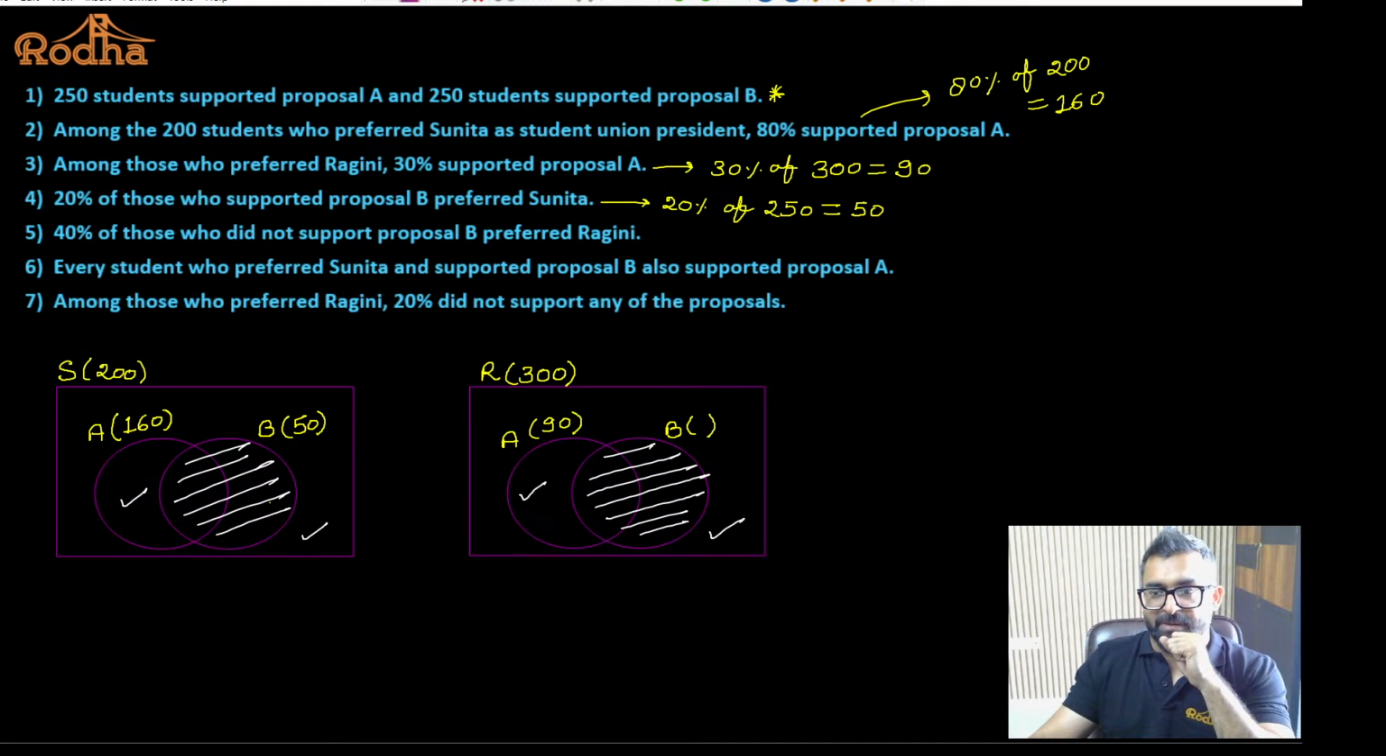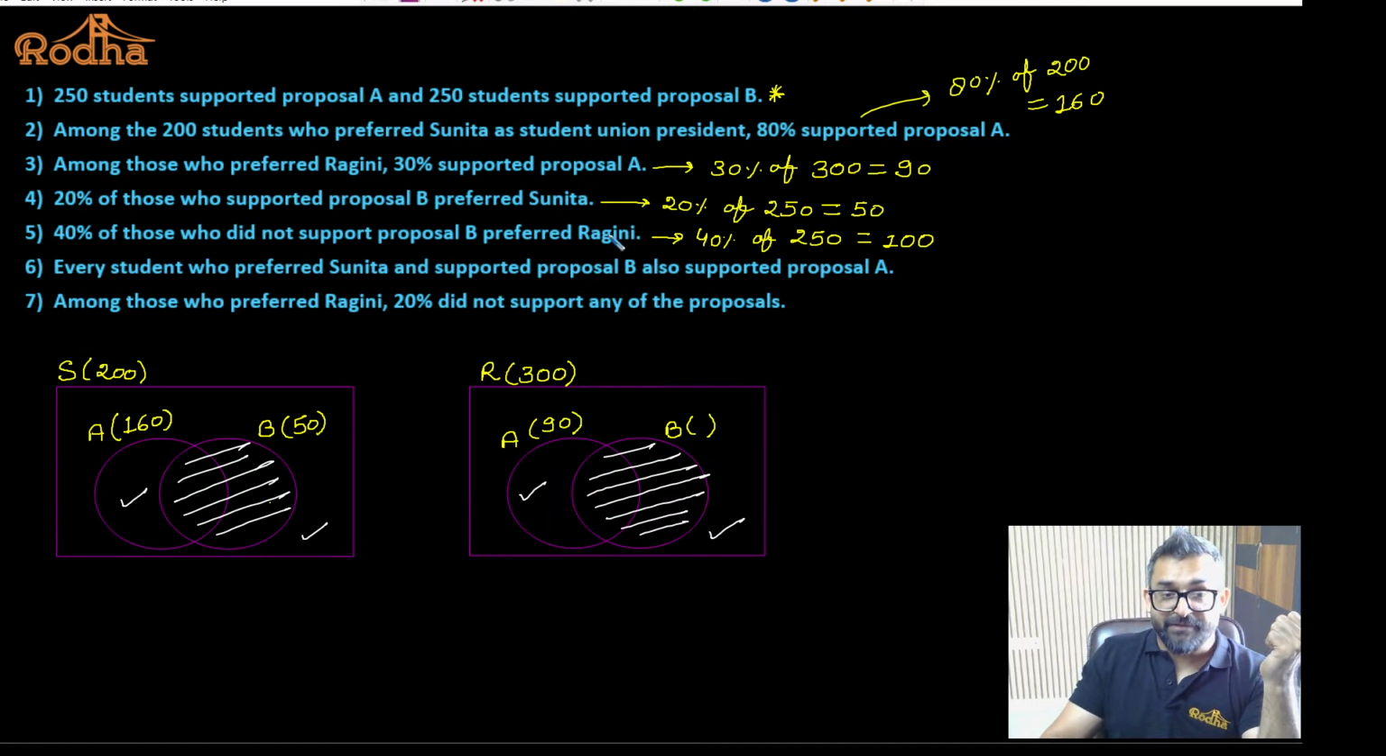Now as per the statement, how many students support proposal B? 250. That means the number of students who do not support proposal B is again 250. And 40% of that, 40% of 250 will be equal to what? 100. Okay, fine. That's the mistake I made. I was reading the statement, I wrote 40%. So 40% of 250 is 100. So that means this plus this plus this plus this is 100. No, it is mentioned we have to look for the Venn diagram of Ragini.